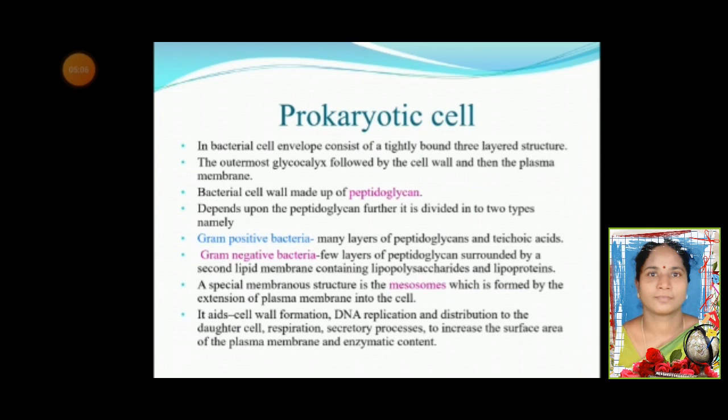A special membrane structure is the mesosome, which is formed by the extension of the plasma membrane into the cell. It aids cell wall formation, DNA replication and distribution to the daughter cell, respiration and secretory processes, and increases the surface area of the plasma membrane and enzymatic content.